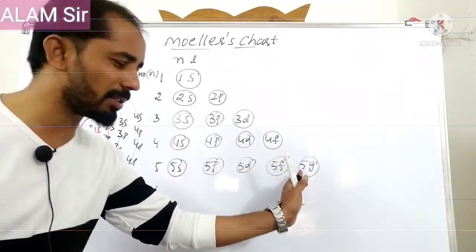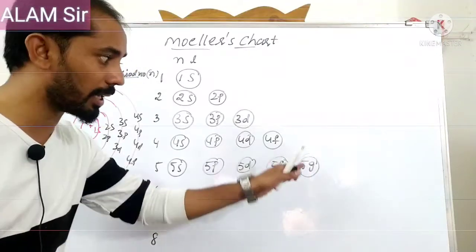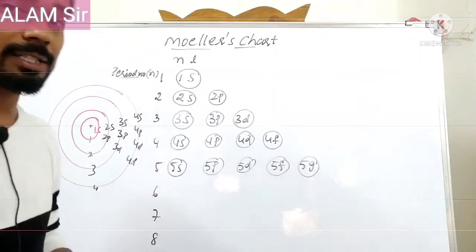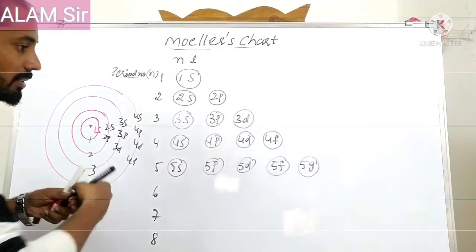That's why in the textbook g is not used, but rarely they can ask what is the l value for the g orbital, or how many electrons are present in g. We can discuss that now.